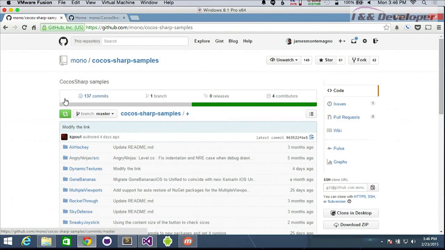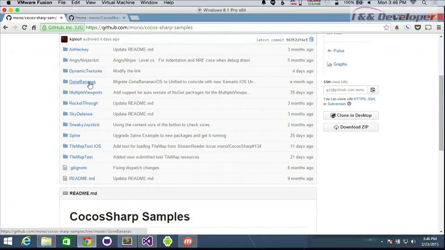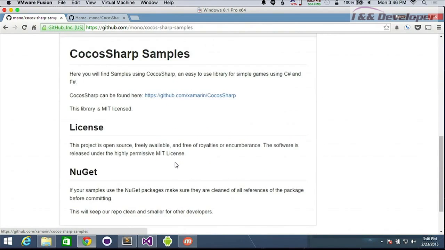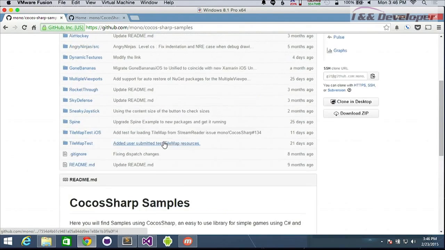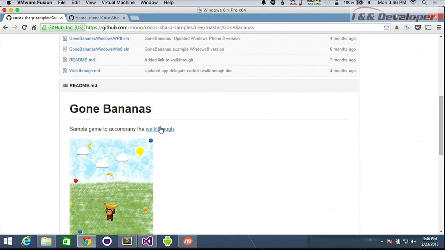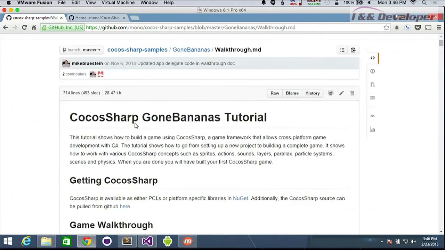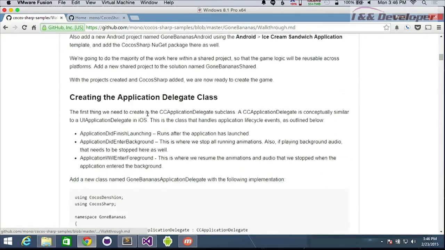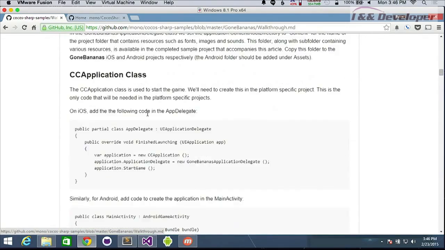In our CocosSharp samples, there are about 9 games that you can just download and automatically get started with, from Air Hockey, Angry Ninjas, Gone Bananas, a bunch of different types of games. There's an API reference though. Yeah, we do have an API reference as well. And we have a full walkthrough. This one's really good. It will walk you through adding everything, building an entire game one piece at a time.